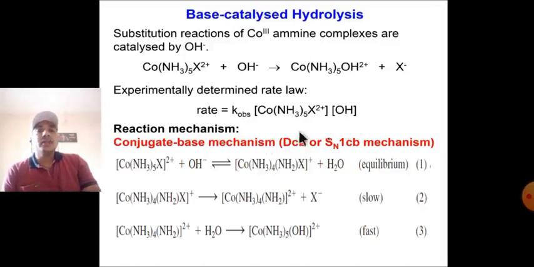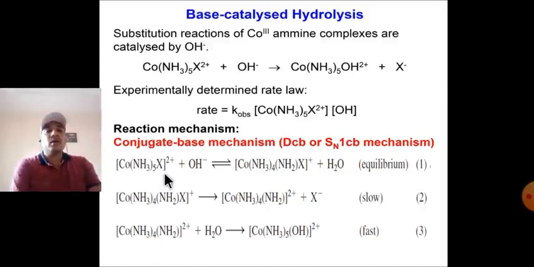In the actual reaction mechanism, the conjugate base mechanism is formed. In the first step, the cobalt amine complex plus OH gives an amido complex. The OH acts as a Bronsted base, and the H in the amine ligand acts as a Bronsted acid.